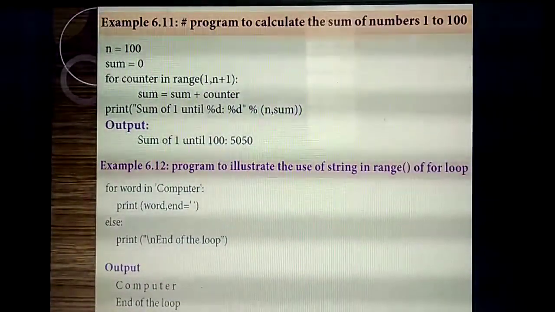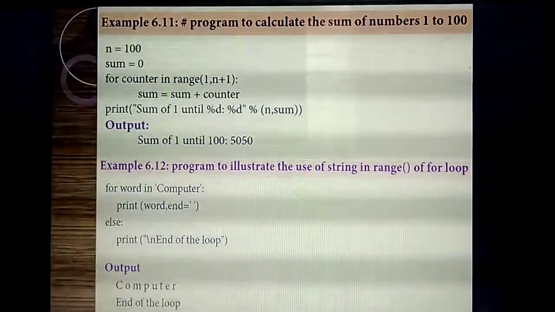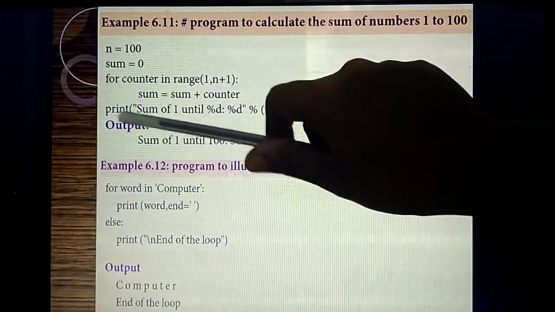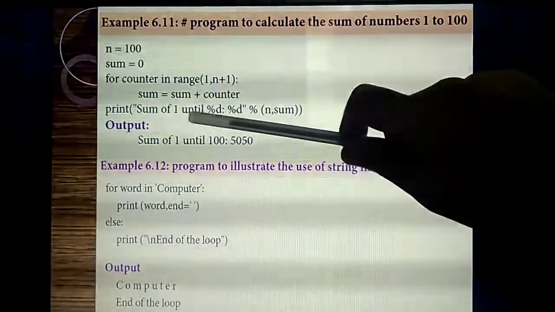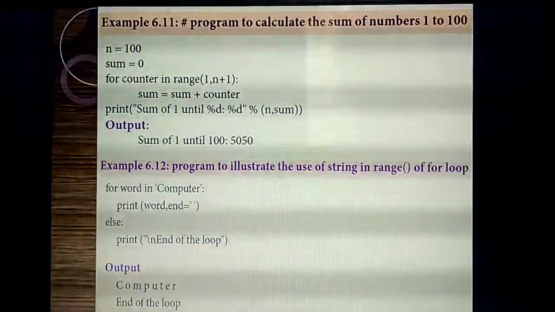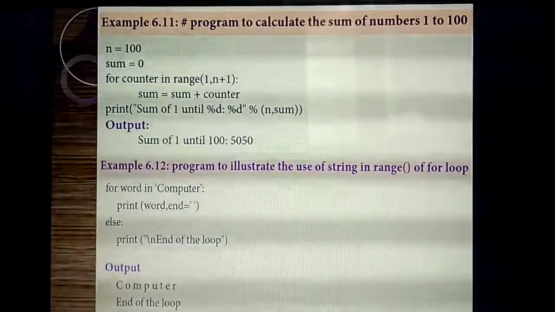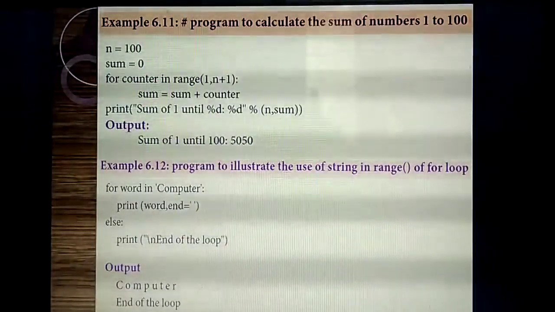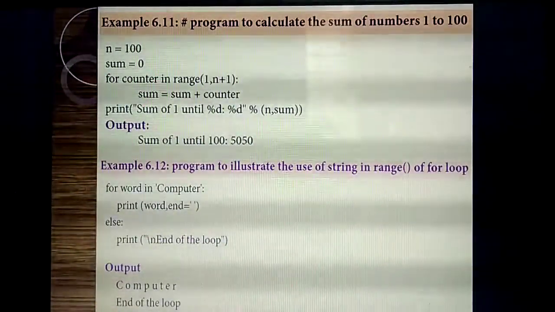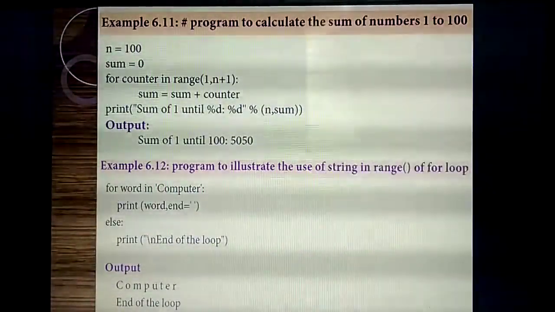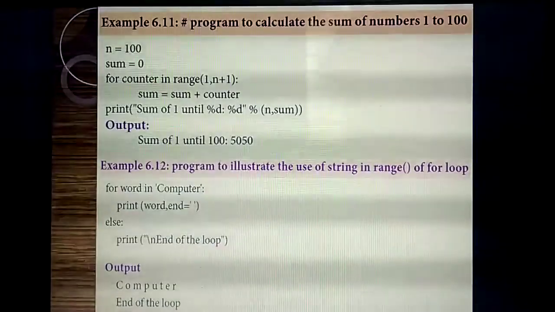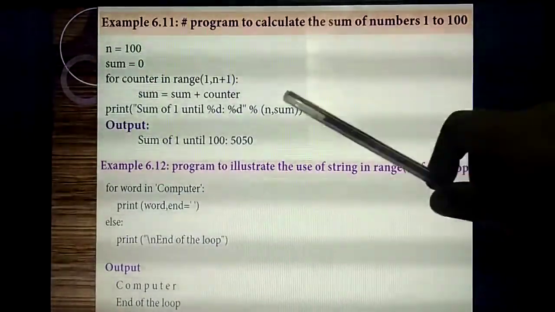Now, what's the next step? You are going to print the result. So, you are going to print the sum of 1 to 100. What's the meaning of percentage D? Percentage f means float numbers, but here we are giving what? Numbers. That means decimal numbers. Okay, percentage D, decimal number.